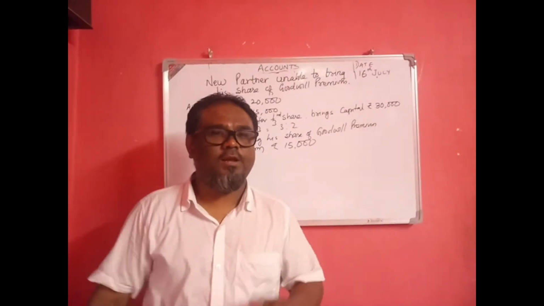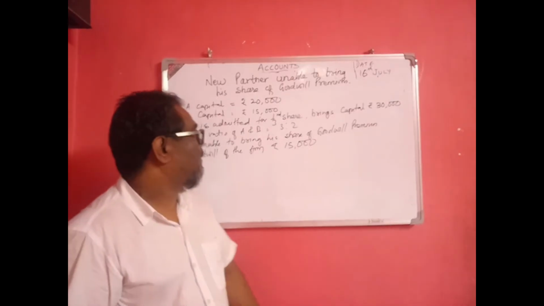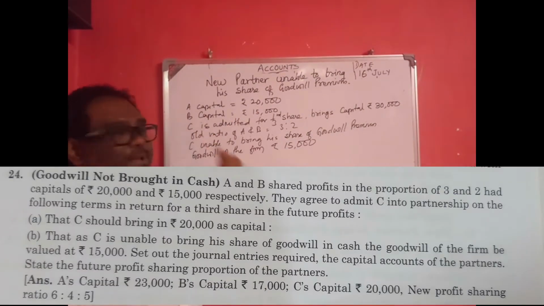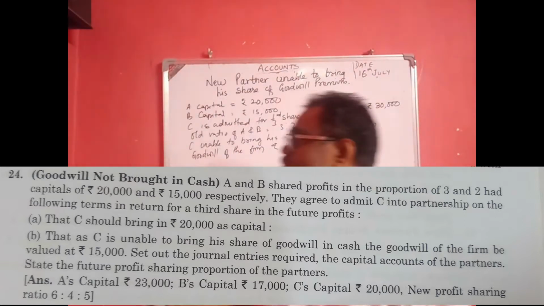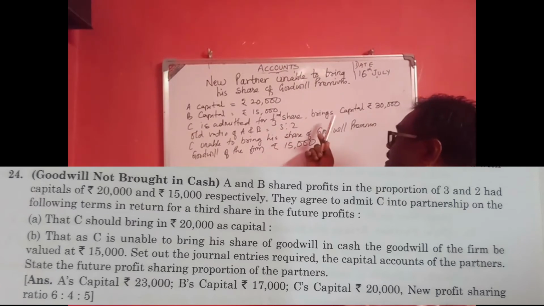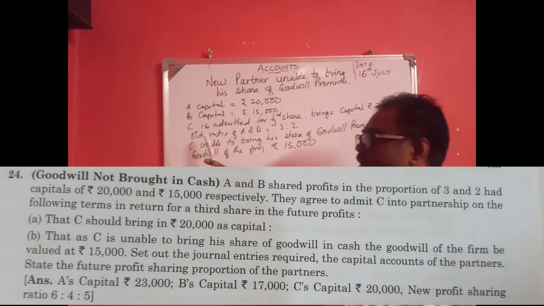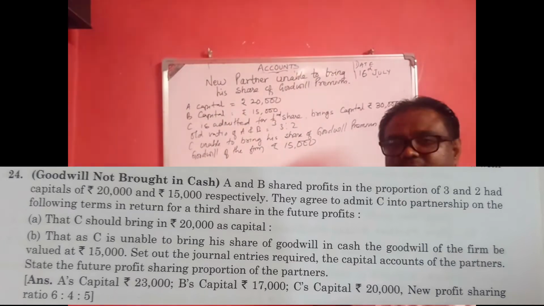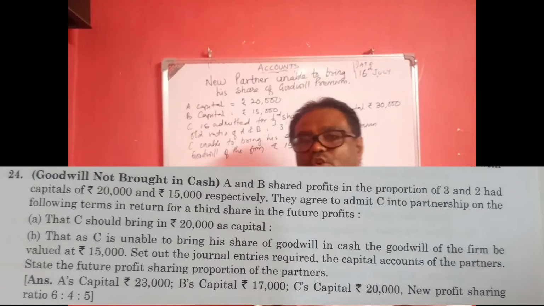Now we will take one question in which A's capital is 20,000 and B's capital is 15,000, and C is admitted for 1/3 share. C brings capital of 30,000. The old ratio of A and B is 3:2, and it is not disturbed. C is unable to bring his share of goodwill premium.